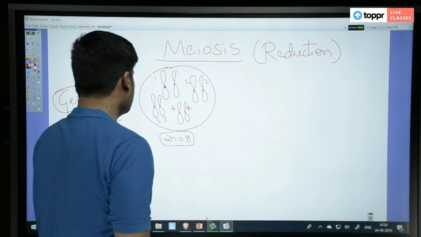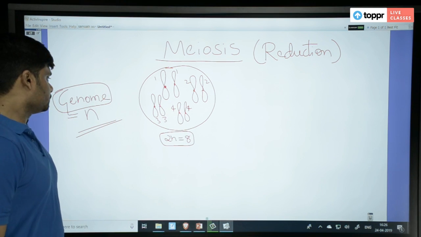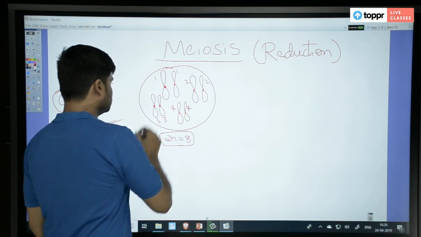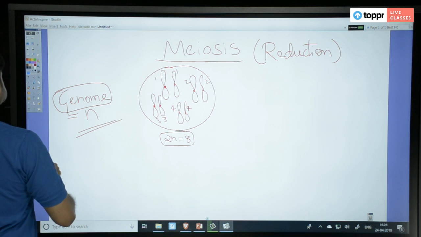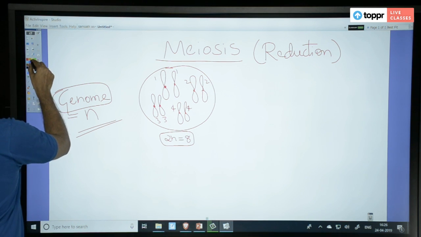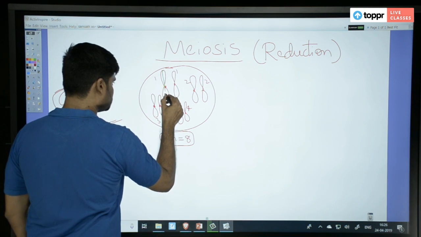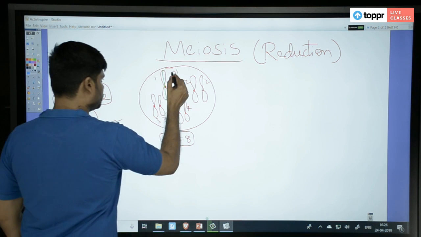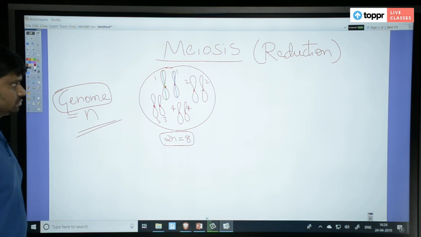Fine. Now, in this case, let us continue. Let us say this is its DNA. Now this is the DNA in this chromosome.